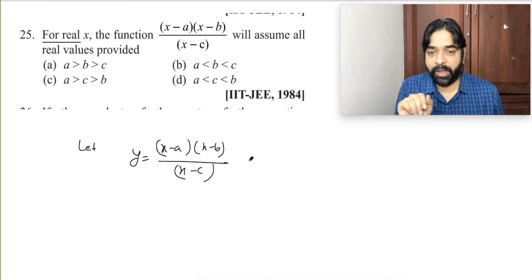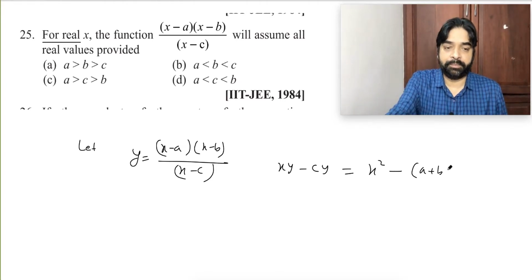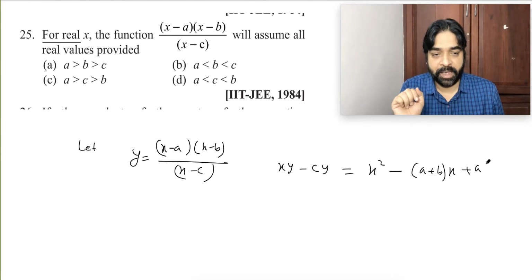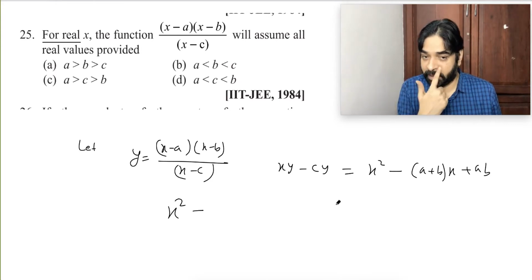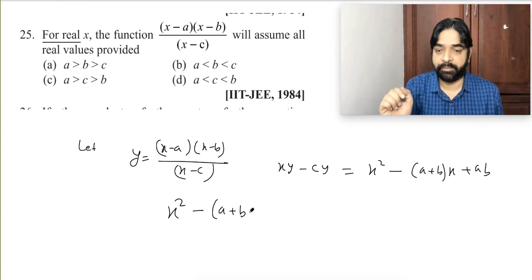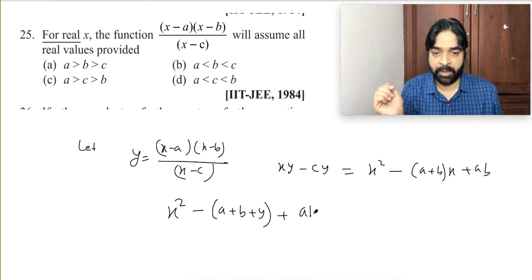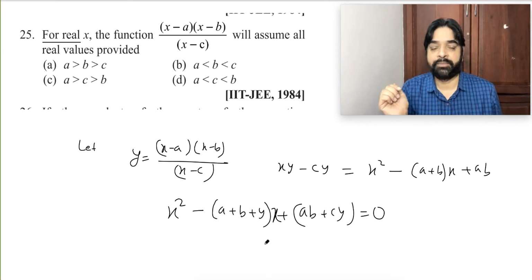Now let's convert it into a quadratic, because I can convert it easily. Multiplying here, we get xy minus cy is equal to x square minus (a plus b) into x plus ab. I hope all of you are able to understand. Shifting everything to one side, x square minus (a plus b plus y) into x plus ab plus cy equal to 0. Now this is the quadratic.